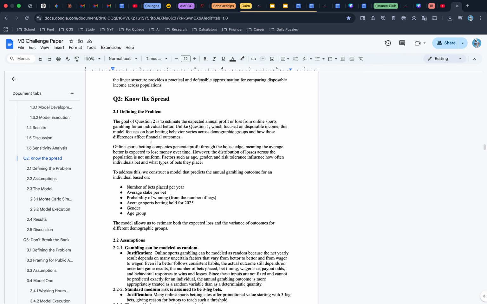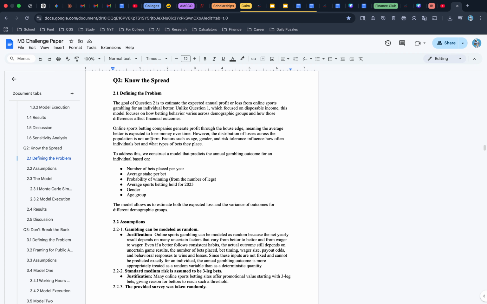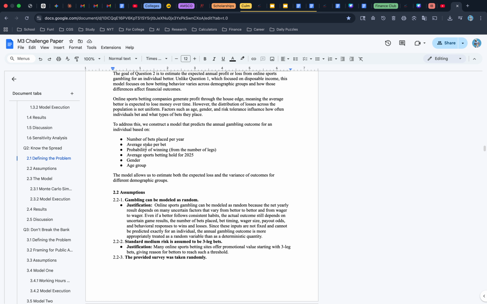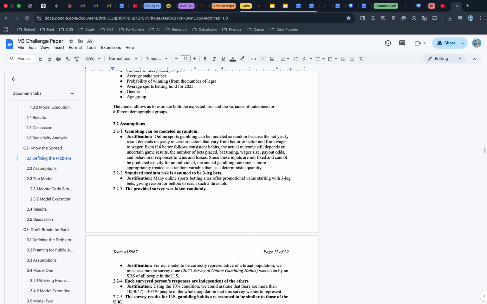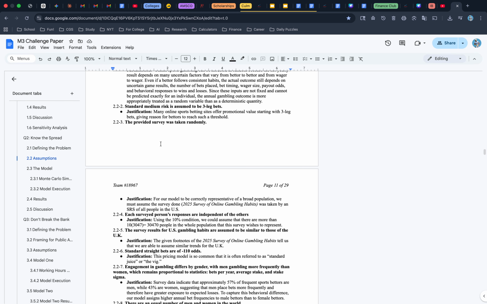This one was the hefty one. Question 2 was to calculate how much money one person loses from sports betting throughout the entirety of a year. So these were the different characteristics and the demographics that we based our results on. So first, of course, here's our assumptions.